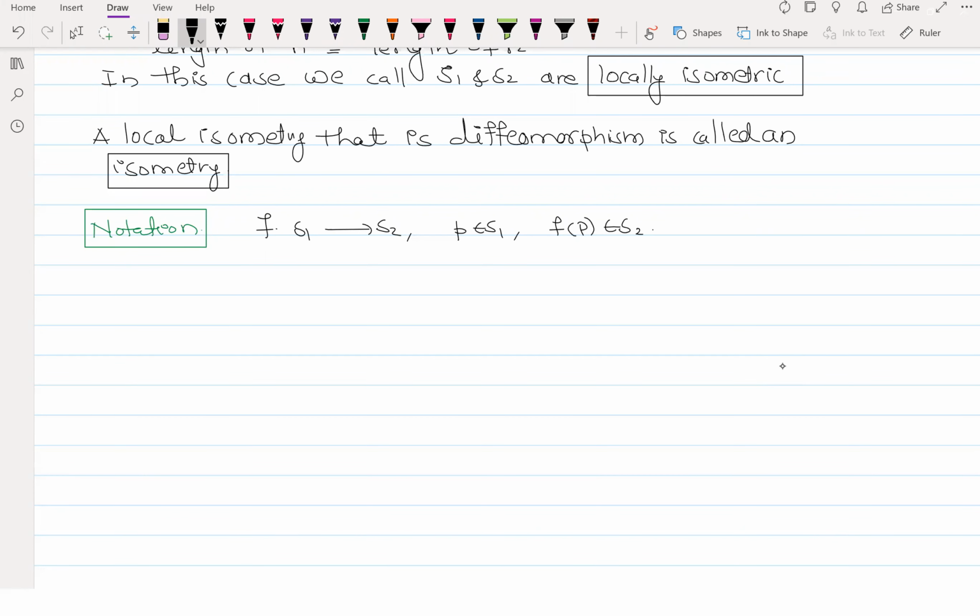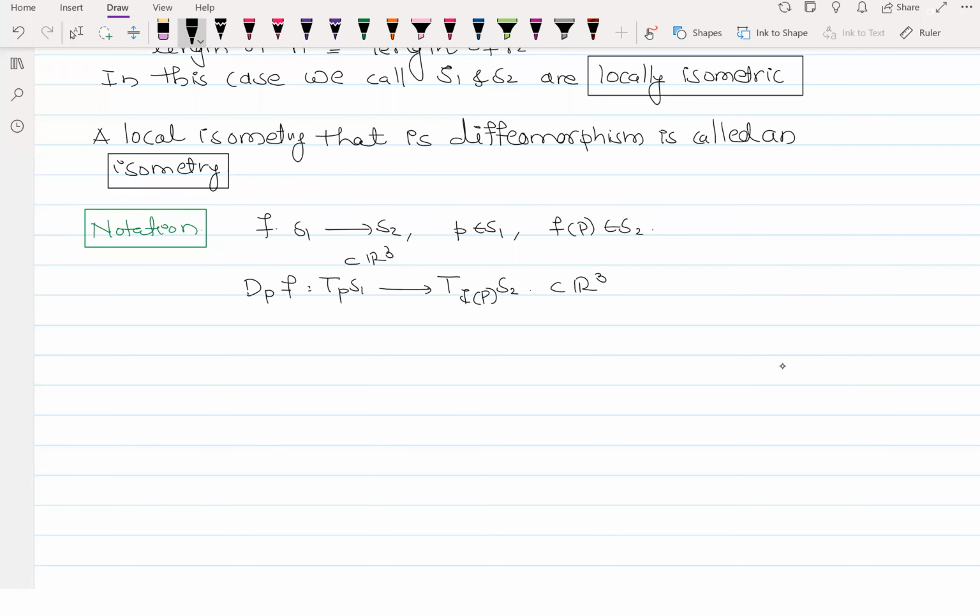Do you remember we have this linear map, the differential d_p f, from T_p S1 to T_f(p) S2, which we defined earlier? Both of these are two-dimensional subspaces of R3, and we had this linear map defined earlier.